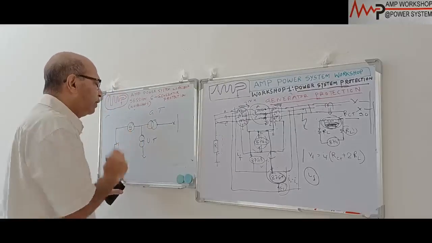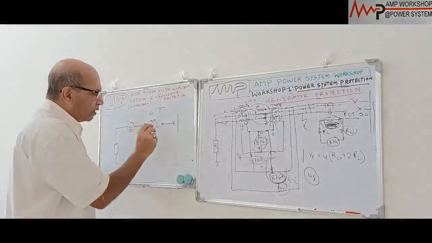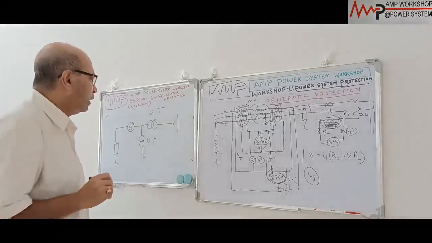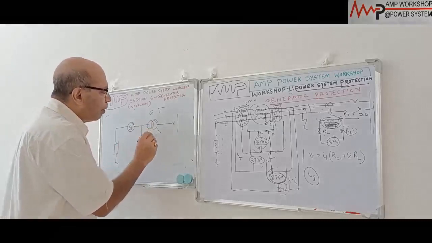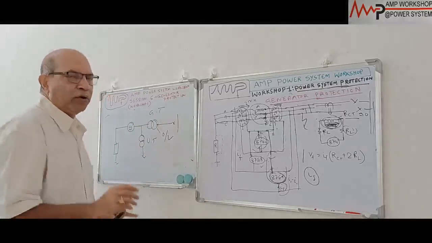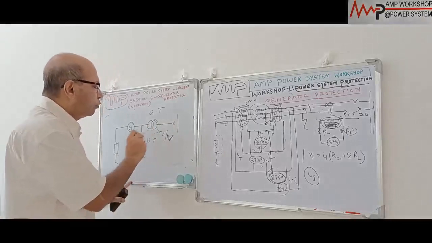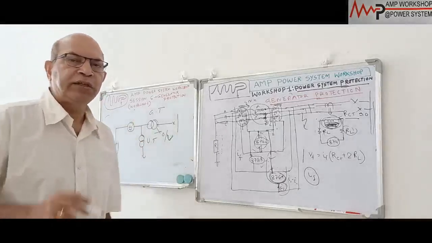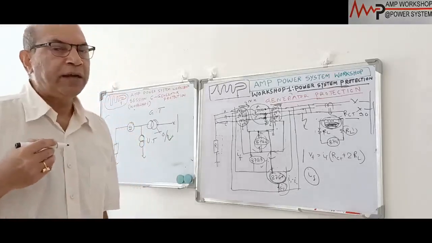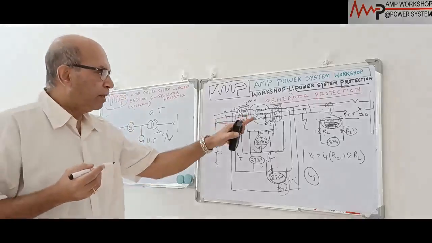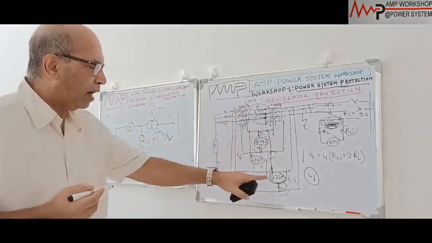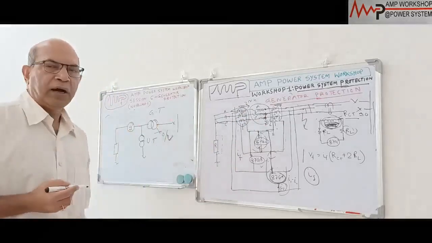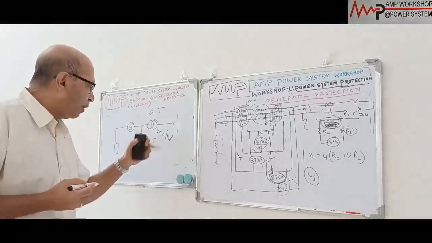When this generator is connected to the generator transformer, and this generator transformer is supplying the load, suddenly the load is thrown off for any reason, then immediately the generator transformer will go to over voltage, because at load throw off it will go immediately over voltage. When the over voltage is there, there will be overfluxing here. Due to overfluxing, the generator will see the imbalance condition, and the generator can trip immediately. If we use the normal differential scheme or the high impedance differential scheme, this relay will get imbalance due to this magnetic inrush or this overfluxing condition.